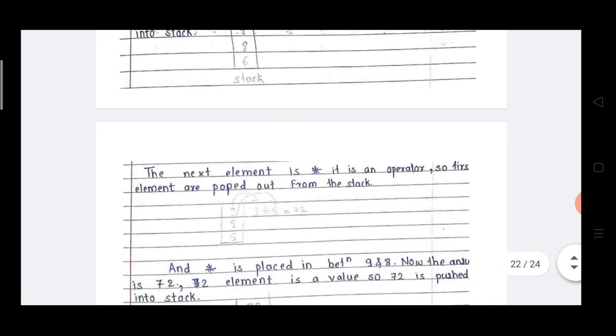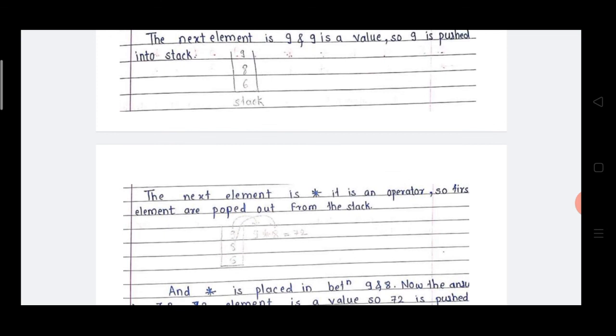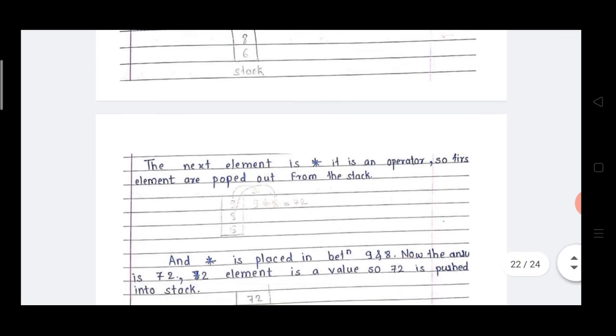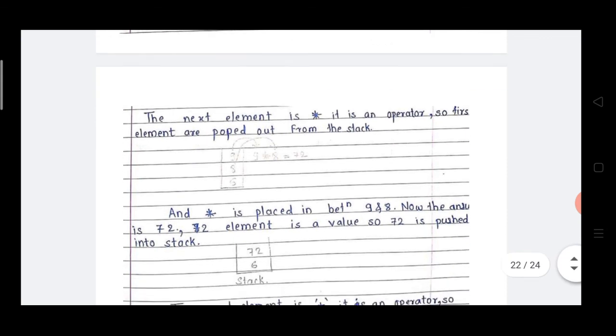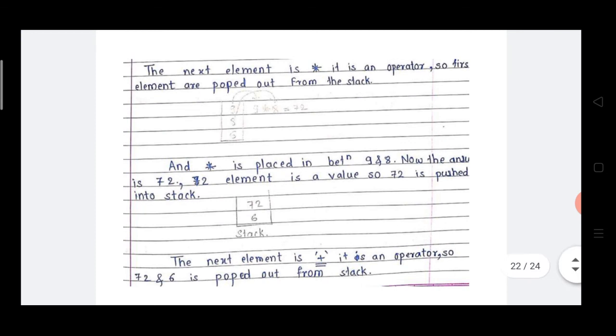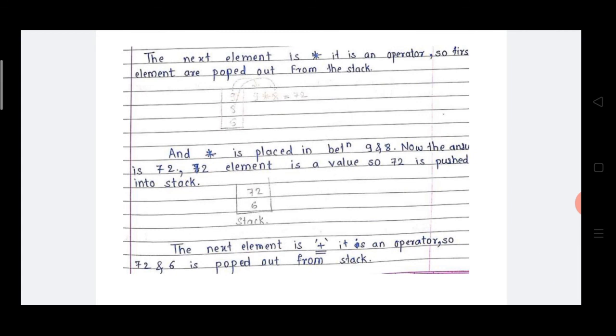Now here into is an operator, so we don't push it inside the stack. That's why these two elements, 9 and 8, are popped out or deleted from the stack. The first popped out element is 9, and the next popped out element is 8. In between, the into operator is placed, means 9 into 8, the answer is 72. Now 72 is a value, so 72 is again pushed inside the stack. So the stack looks like the elements 72 and 6.